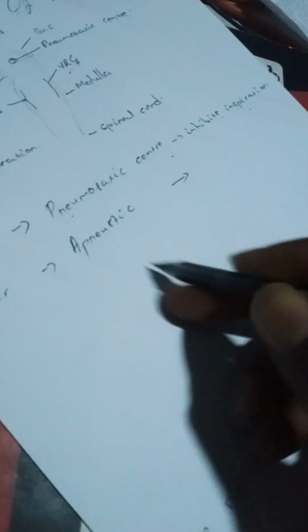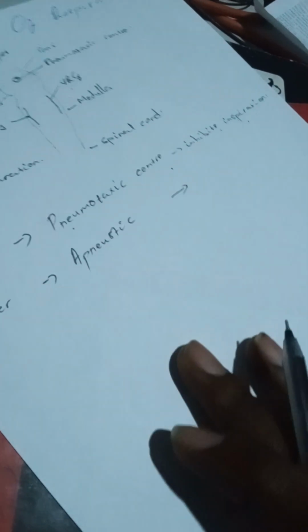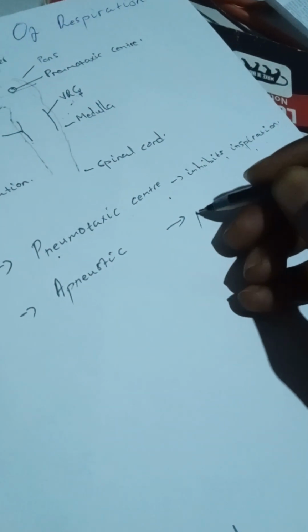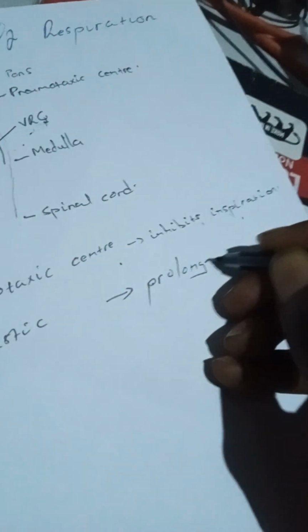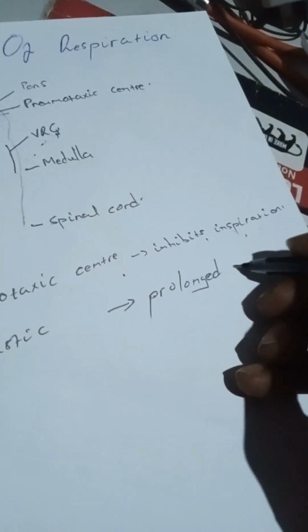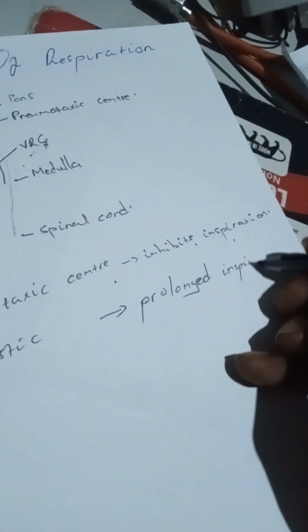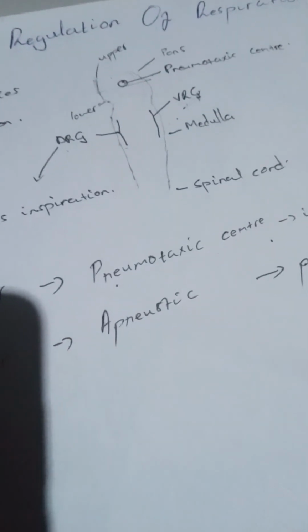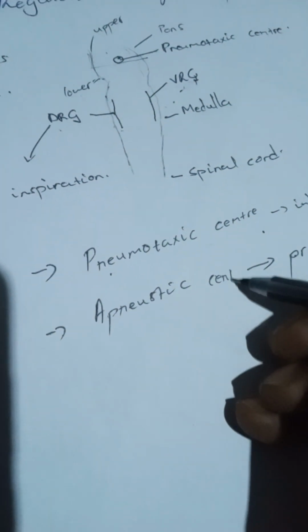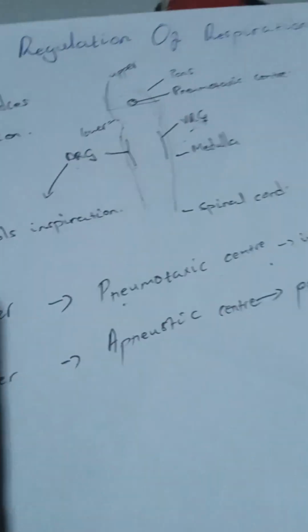They promote prolonged inspiration, breathing in for a long time, continuing breathing in. So it's controlled by the apneustic center in the lower portion of the pons, right?